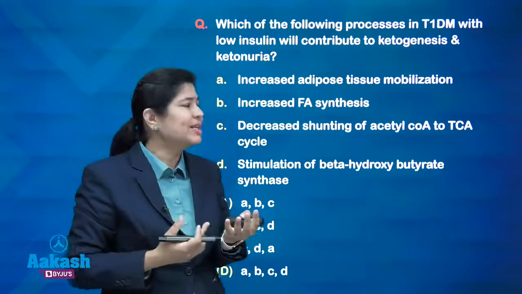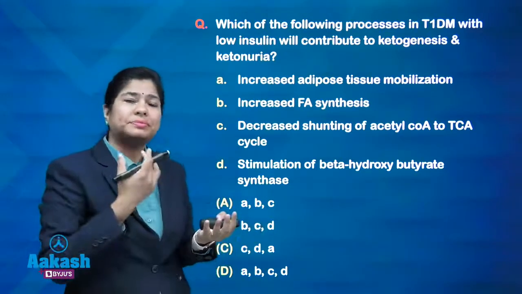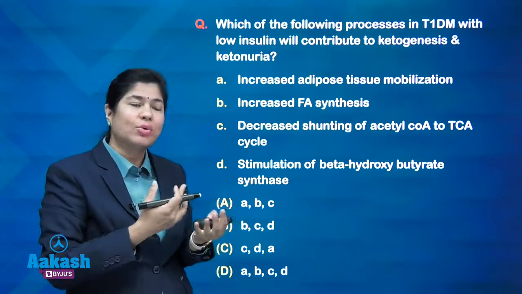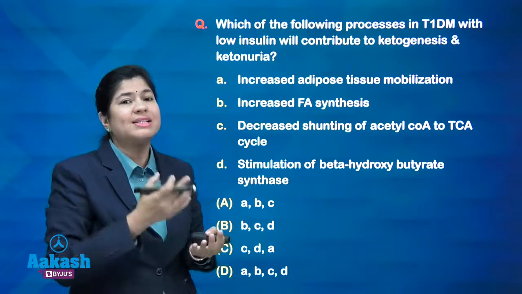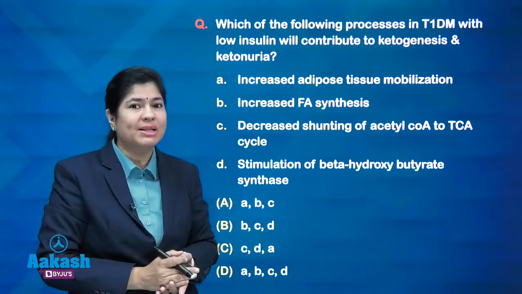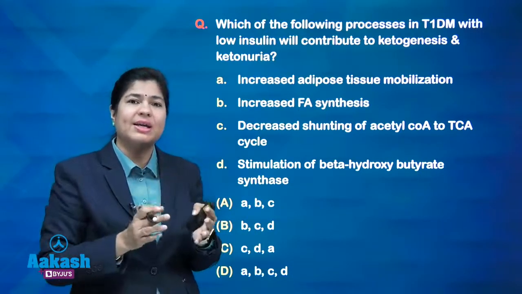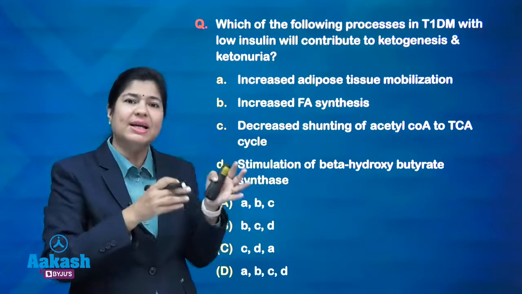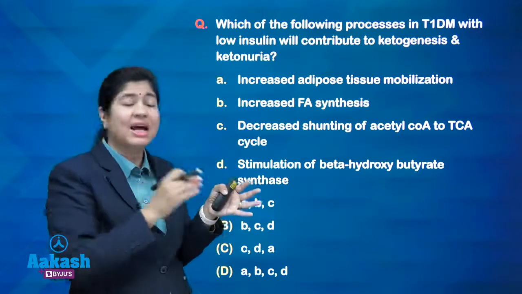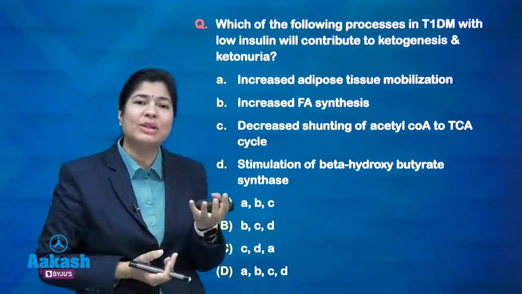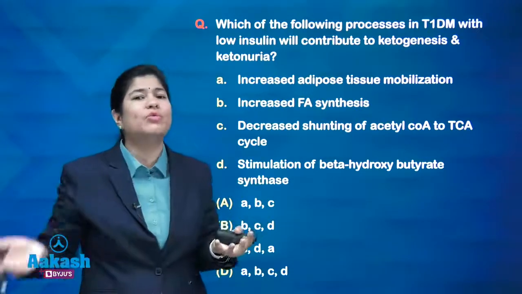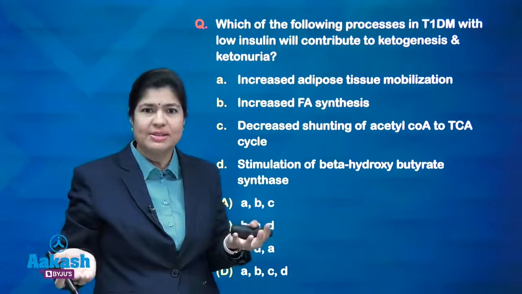Hyperglycemia is giving you more acetyl-CoA, and the TCA cycle is almost saturated in those conditions. When I say saturated, what do I mean? That means the NAD and FAD are in the state of NADH plus H+ and FADH2. They are saturated, and now what will happen with the excess acetyl-CoA? It will go for the production of ketone bodies, right.